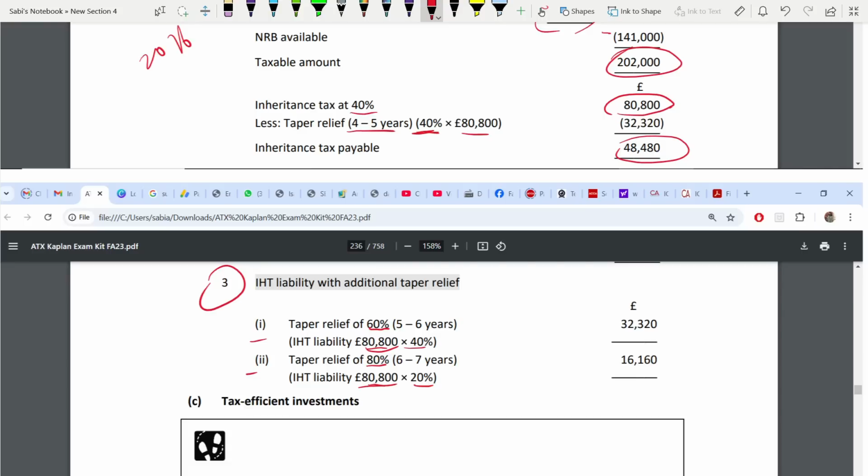See, taper relief will increase. 40 becomes 60 becomes 80%. But in terms of inheritance tax, it's reducing. Okay, inheritance tax you have to pay 40% of that amount, and 20% of IHT.